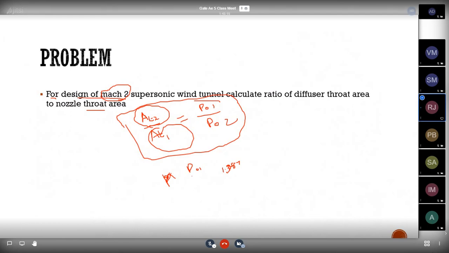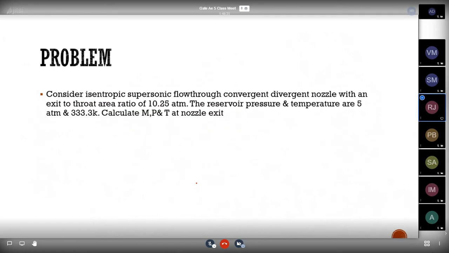That is by using this P01 and P02 value. If they are giving it, you can easily find the value, or else by using the area ratio only we can find. Yes, correct. Okay, then we can move on to the next sum.